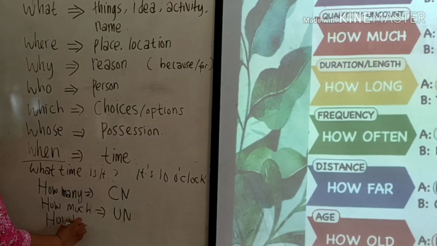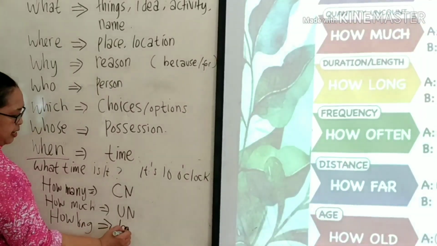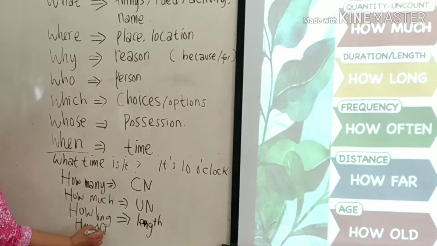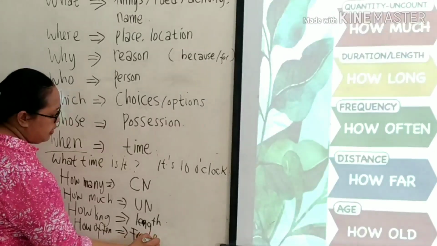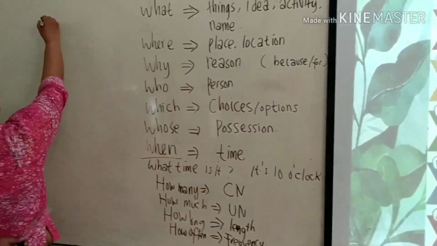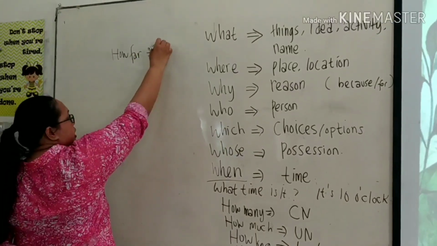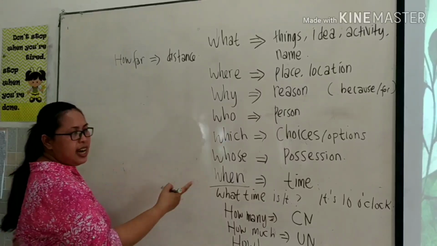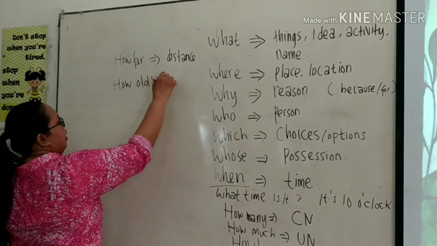To ask for? What is it? Yes, length. Length. To ask about the frequency. Seringnya, ya, seberapa kalinya. Next, how far? Ask for distance. Okay, jarak. Next, the last one, how old? Is for age.